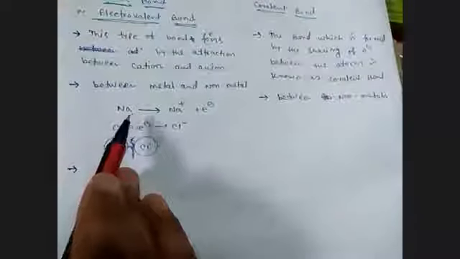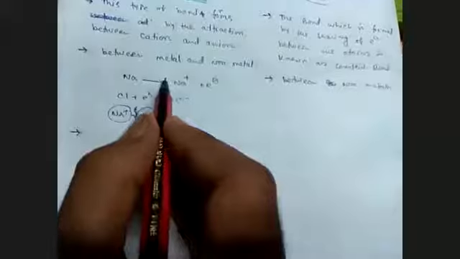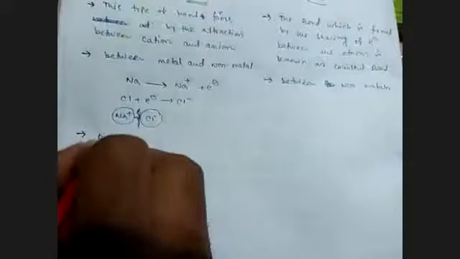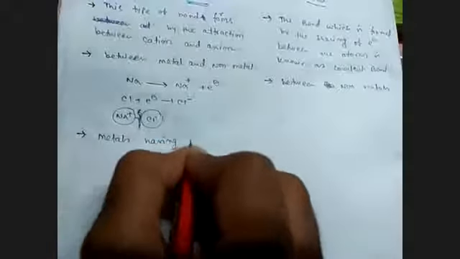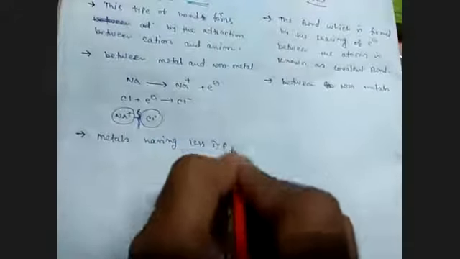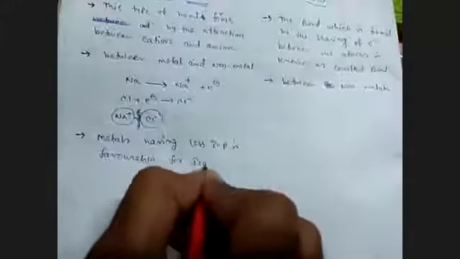So metals having less IP are suitable for ionic bond, because less IP means it is releasing electron very easily. So metals having less IP is favorable for ionic bond.